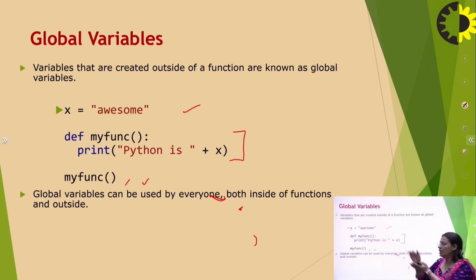So global and local variables are very clearly defined. A variable that has a scope within a certain area, for example here inside the function, is known as a local variable. When the variable has scope throughout the program, until you close the screen, the output or the script mode, then it is known as a global variable. So these are basically the differences between the global and the local variable.